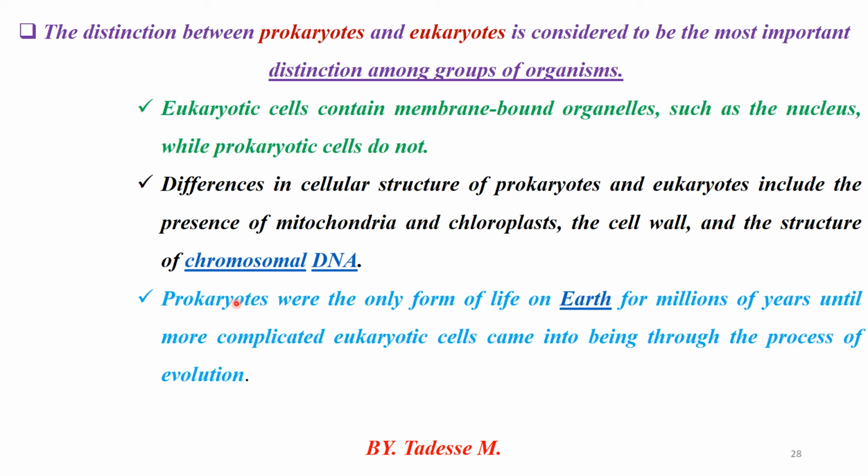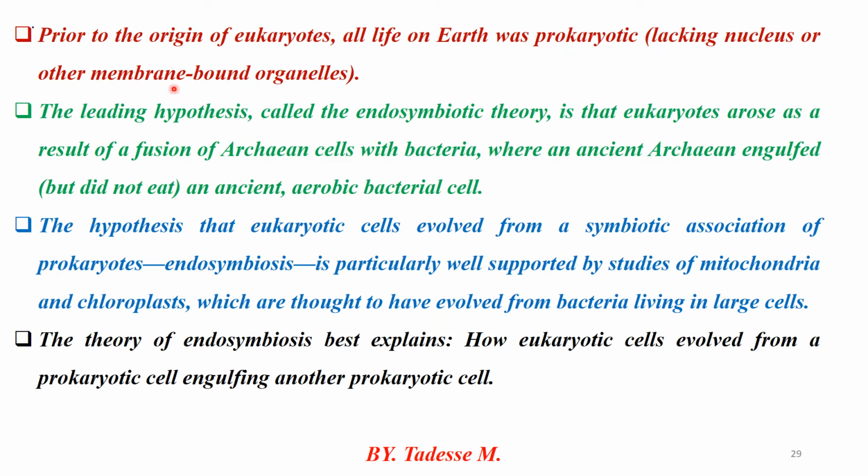Therefore, prokaryotes were the only form of life on Earth that existed millions of years ago, before the eukaryote originated. But all life on Earth today consists of both. Prior to the origin of eukaryotes, all life on Earth was prokaryotic. That means before the formation of eukaryotic cells, all life on Earth was prokaryotic, which lacks a nucleus or other membrane-bound organelles. In place of the nucleus, prokaryotic cells use a nucleoid, which contains DNA as a double helix.